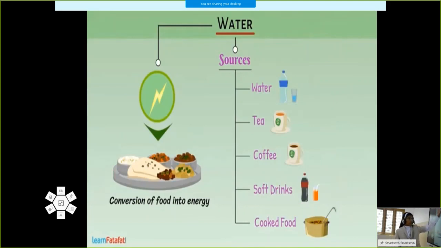So then what are the sources of water? The water, tea, coffee, soft drinks, cooked food. Cooked food means that we are adding water to the food, so it also contains water. Also some vegetables contain water. For example, take one tomato and cut it into pieces, then you can see too much water in there. So these are the sources of water, and it helps to convert the food into energy. Okay, this is about water.